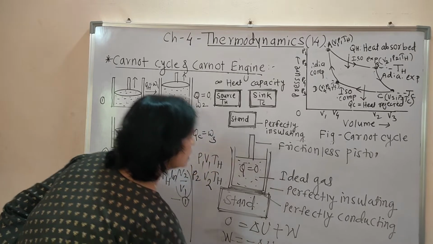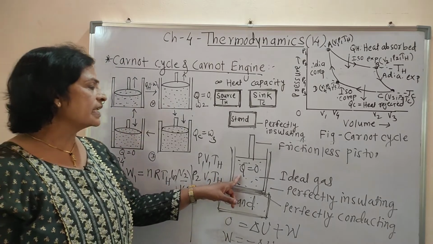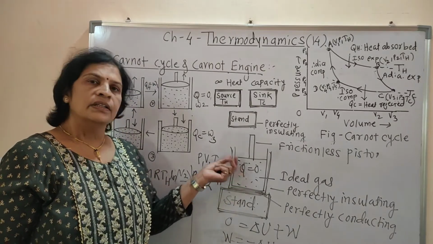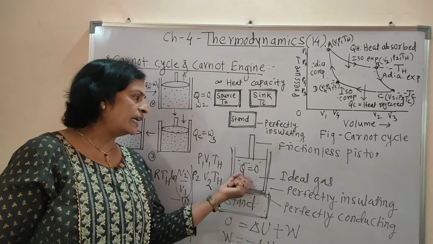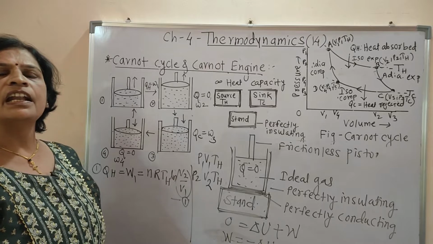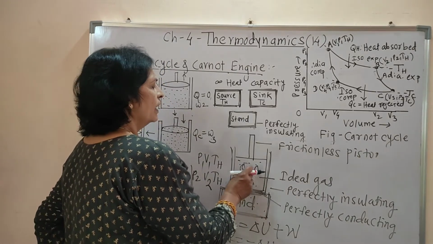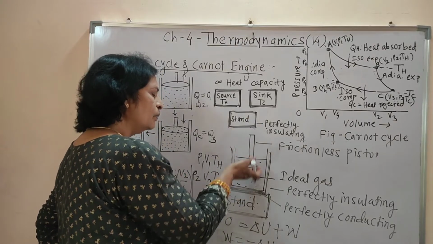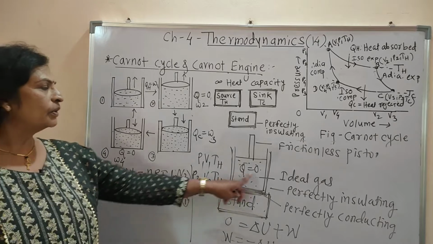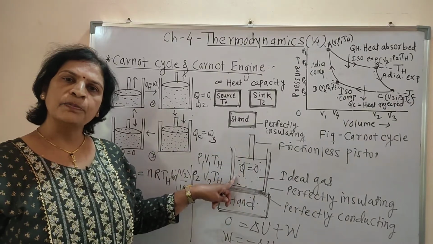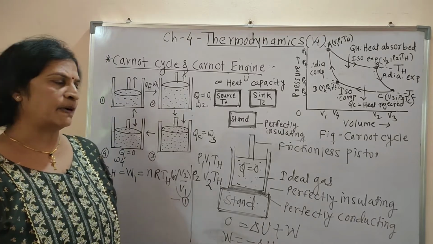In this case, the system uses the change in internal energy due to the high temperature. Due to this change in internal energy, expansion occurs, but since Q is equal to 0, that expansion is called adiabatic expansion.